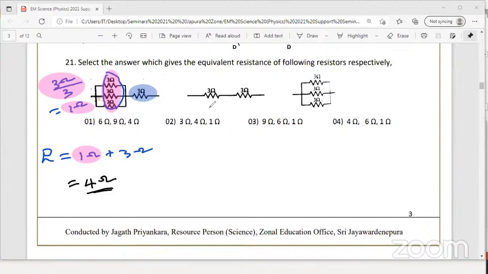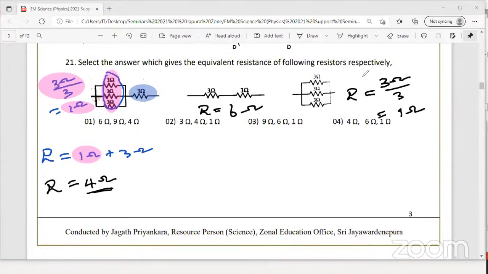Then the next one, just add, so it's very easy. Here R equals 3 plus 3, 6 ohms. And here, I told you the short method: value of one resistor divided by the number of resistors. Value of one is 3 ohms, and there are 3, so therefore it's 1 ohm.